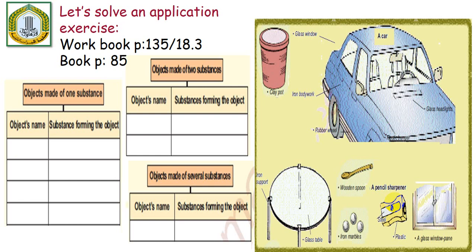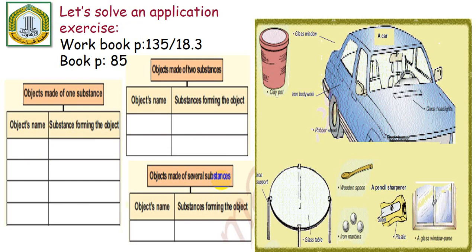Here in this exercise, you have to write the name of the objects made up of one substance, right here in this part of the table, and the substance forming the object just right here. And you have to look also in the figure if you have objects made up of two substances, and write the object's name right here and the substances forming this object, as well as for the third table here, where you have to put in it the objects made of several substances.